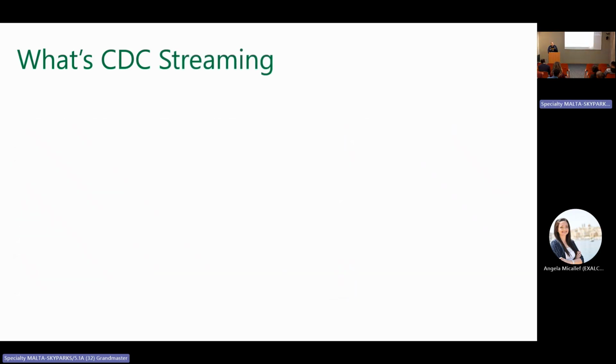But on the second slide, I'm talking about something different. I'm talking about something which is in preview and is called CDC streaming. What is CDC streaming? It's the capability of having someone do the work for us. So we don't need to build the algorithm to make the queries over SQL, to plan in relation to the last date that we need to get the data. We don't need anything like this.